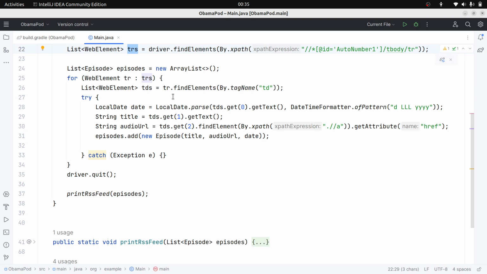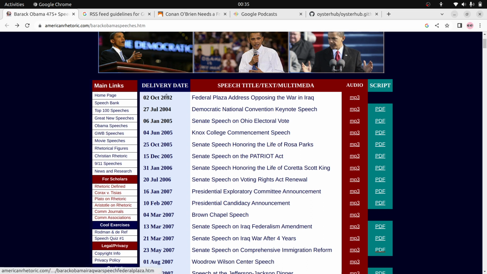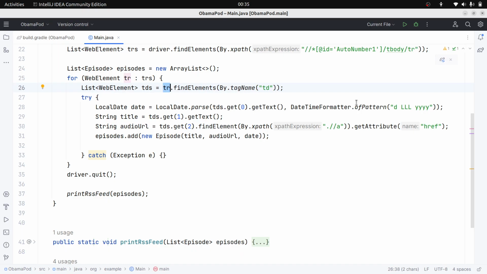Now what we need to do is go through each TR one by one. At this point we got the first TR, and now we want to get each TD. We know that the first TD contains the publishing date, the second TD contains the podcast title, and the third TD contains the audio URL. So we need to get all the TDs. Here we will get all the TDs.